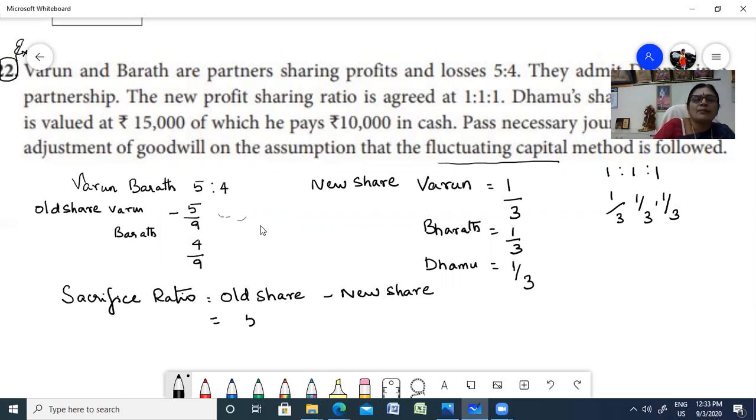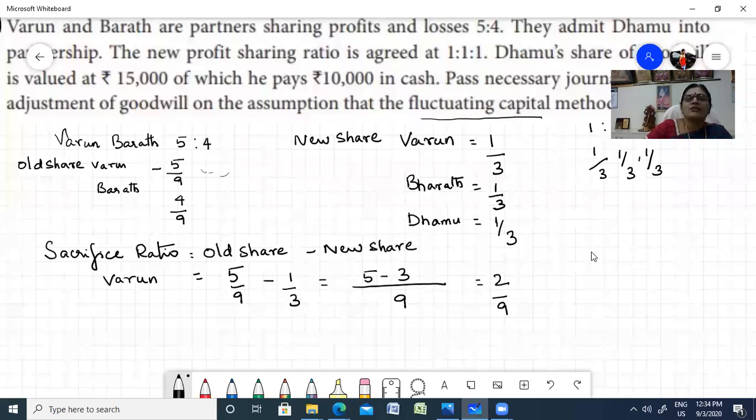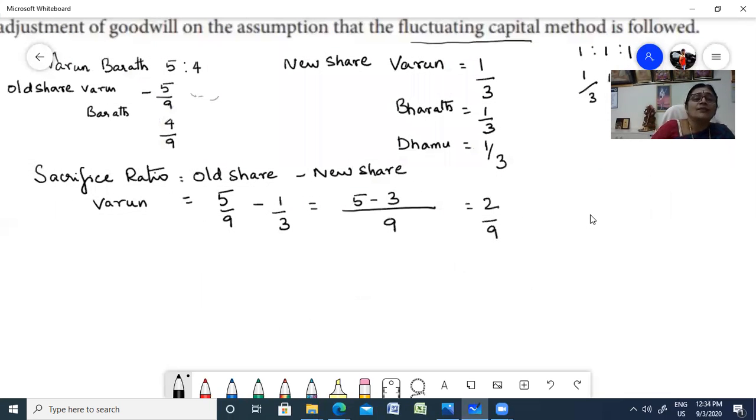Old share is 5 by 9 for Varun minus 1 by 3. Take 9 as a common factor: 3 goes into 9 three times, so 3 ones are 3, and 5 minus 3 comes to 2 by 9. This is your sacrifice.